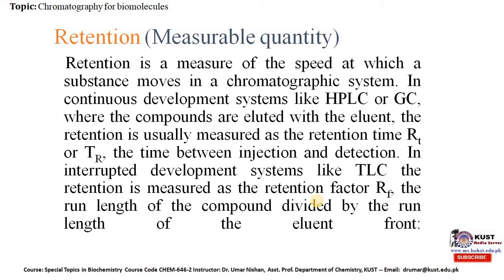You will learn more about this when we talk about these different types of chromatographic techniques, but here you have to keep in mind that retention is a measurable quantity, and it depends on the type of chromatography, and it can be either in the form of RT or TR, or it can be in the form of retention factor or RF. So you have to keep this in mind.